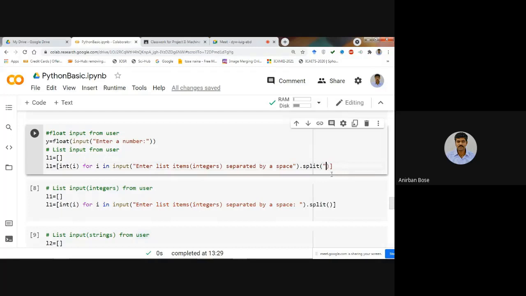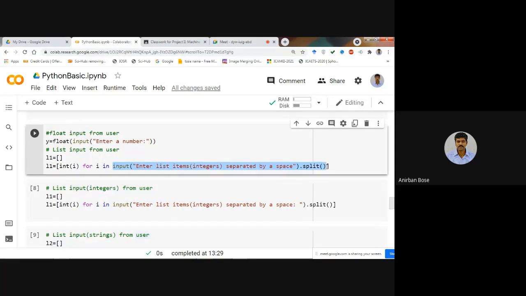We just want to give the data with a single space. So split is going to split all the individual text with respect to the space.